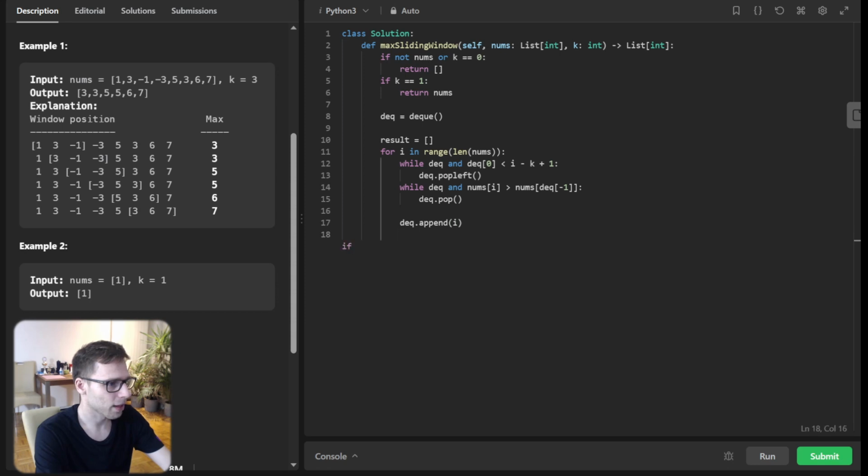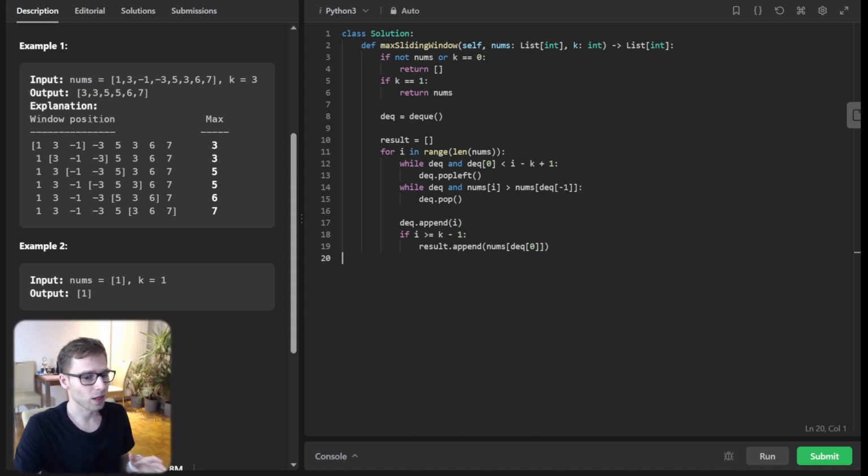And deque append i, and if i is greater than or equal to k minus 1, then result append nums[deque[0]]. So finally, we add the current index to our deque, and if our window is fully formed, we add the maximum, which is at the front of our deque, to our result list.